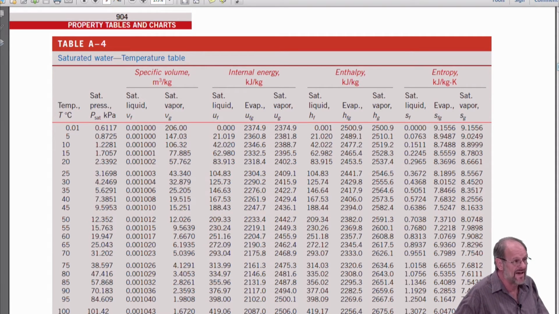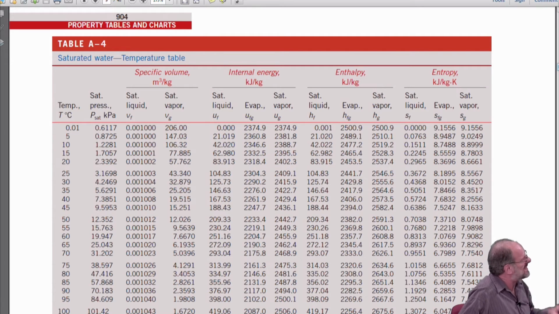So that's not really the total. Those are specific values. So if you want to just write right into your book or just make a note of yourself, this is lowercase letter v. It does say specific volume, but those are also lowercase. Lowercase u, lowercase h, lowercase s. Those are specific internal energy, specific enthalpy, specific entropy.